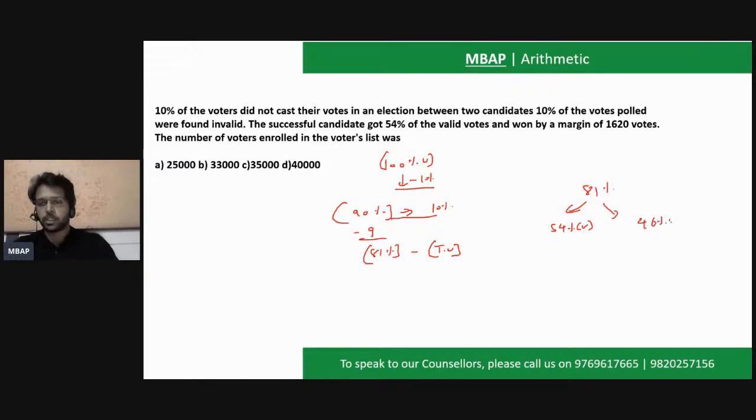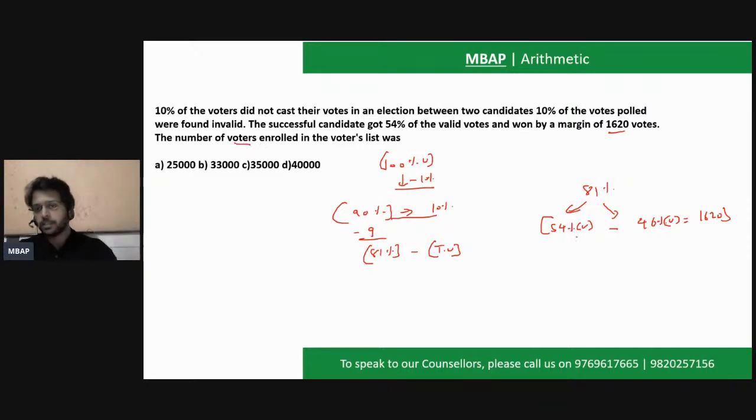Surely it's going to get 46% of the votes. So the successful person is beating the unsuccessful person by how many votes? It's 1620. This is what the question is saying. And the question to you is, find the total number of votes. The question is, find the total number of voters.